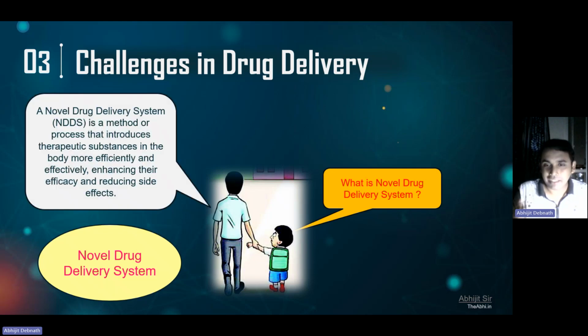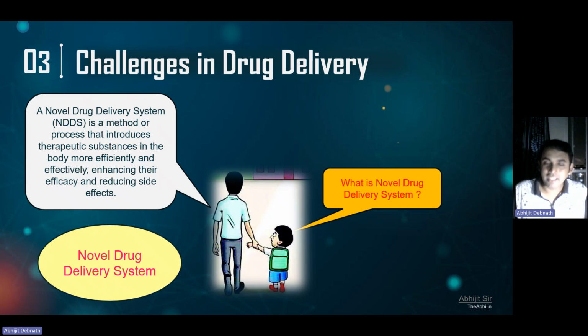For this lecture, I will simply tell you that a novel drug delivery system is a method or process that introduces therapeutic substances in the body more efficiently and effectively, enhancing their efficacy and reducing the side effects, so that the drug molecule may show its proper therapeutic effectivity, as we showed in our previous slide: a good quality drug.